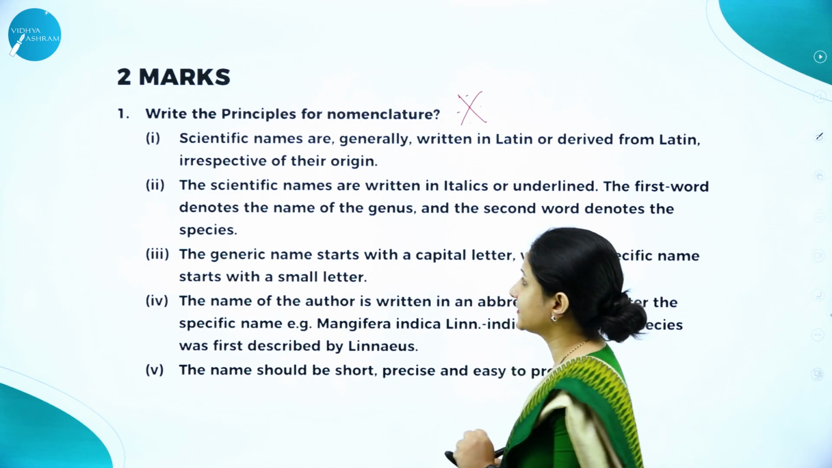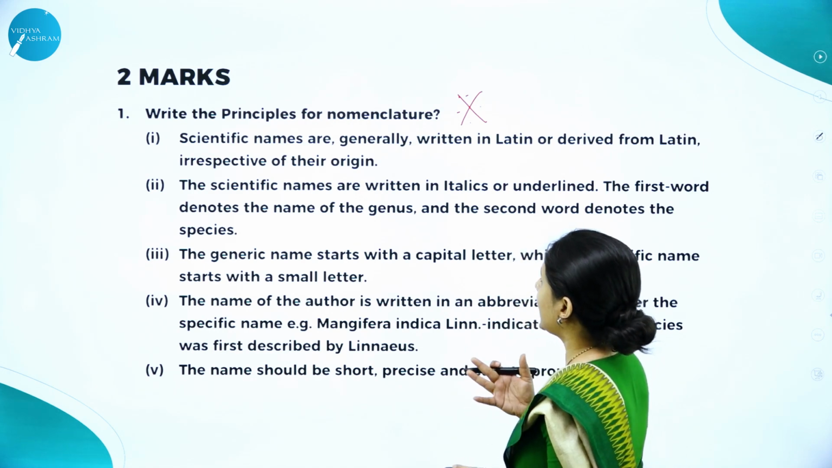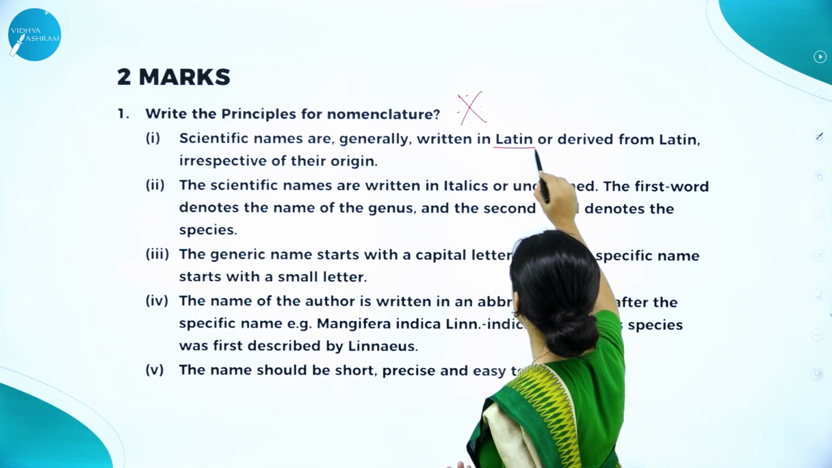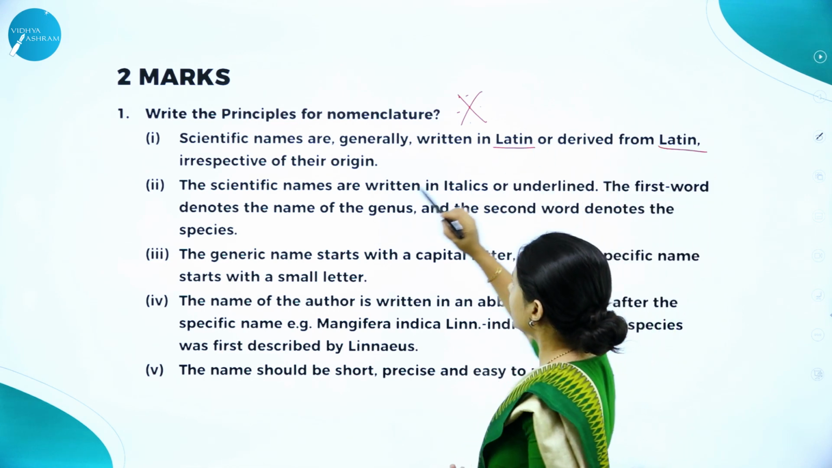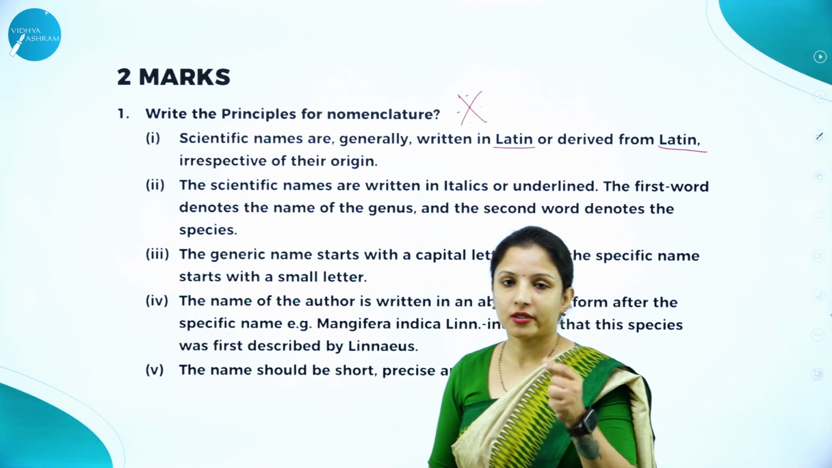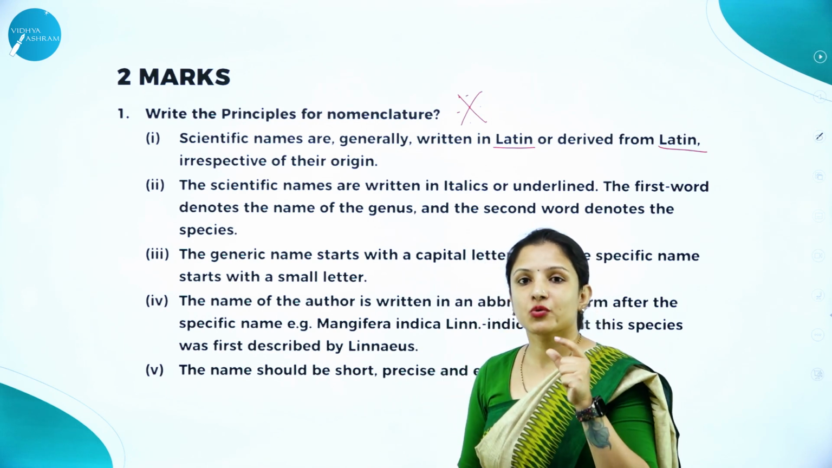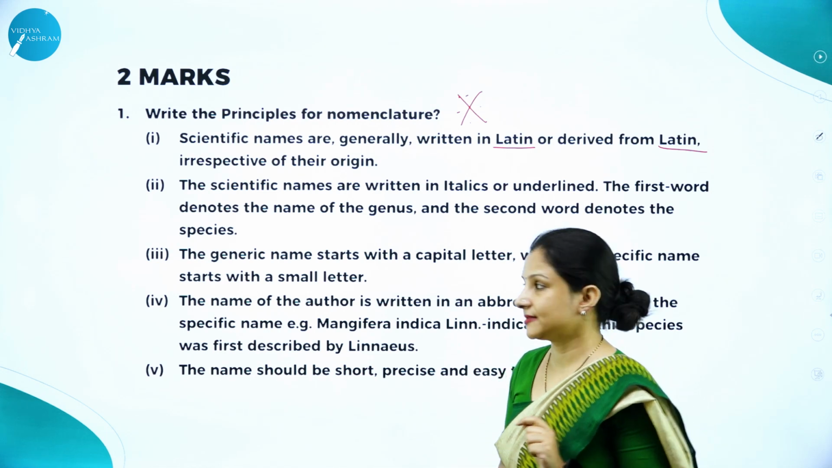for the safer side. So, first one is scientific names are generally written in Latin or derived from Latin. So, it is written in Latin because it is derived from Latin irrespective of their origin. Whatever scientific name you pick for naming an organism, that should be from the Latin language itself.